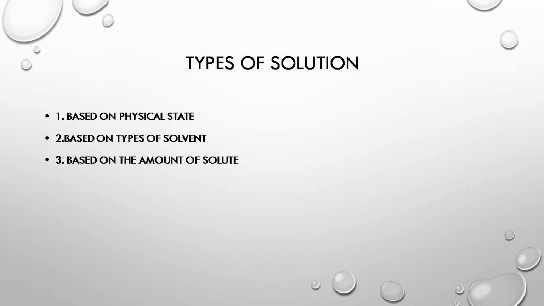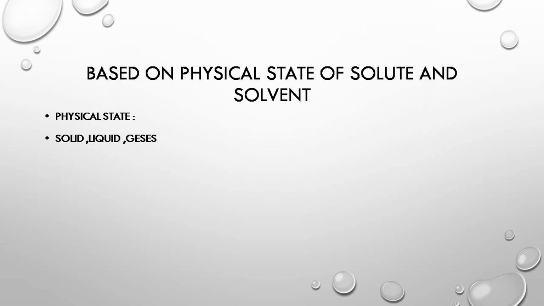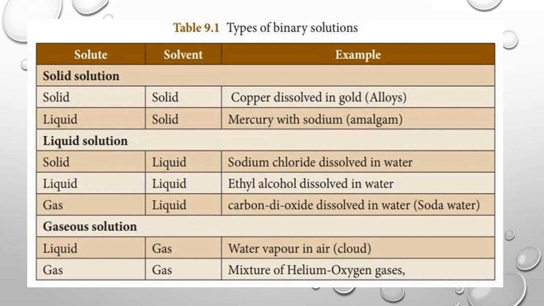There are three types of solution. The first one is based on the physical state of solvent and solute. We already learned in the lower classes that physical states are of three types: solid, liquid, gas. So in a binary solution, solute and solvent can exist in all three states. First we see gaseous solution.